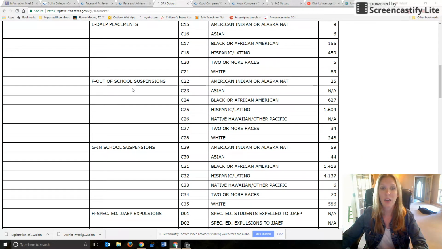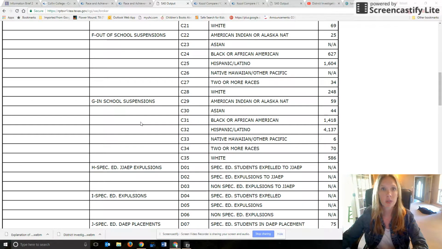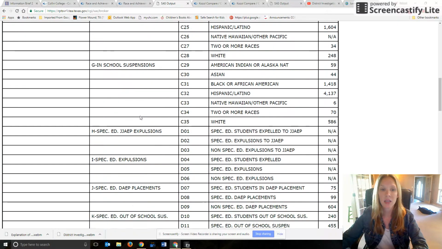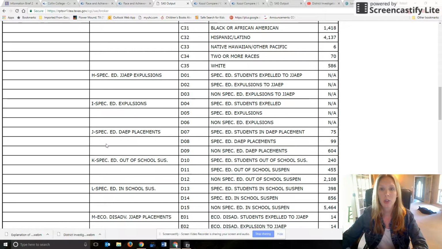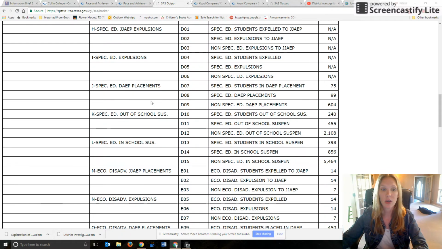Then we've got out of school suspensions, which means that you're not in this DAEP placement, but you're suspended for 1 day, 2 days, 3 days. In school suspensions, frequently referred to as ISS. And then they break it down by special education students. And one of the reasons why is they're required to. Special education students have to go through what's called a manifestation determination. So you do have to report out separately special education students by disciplinary action.